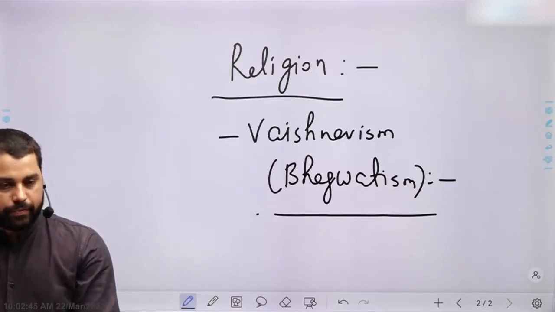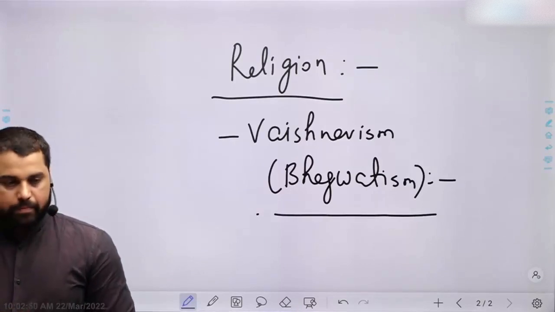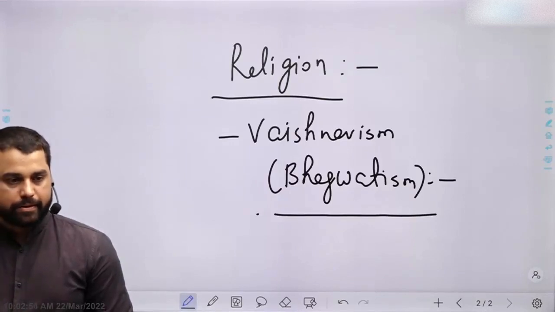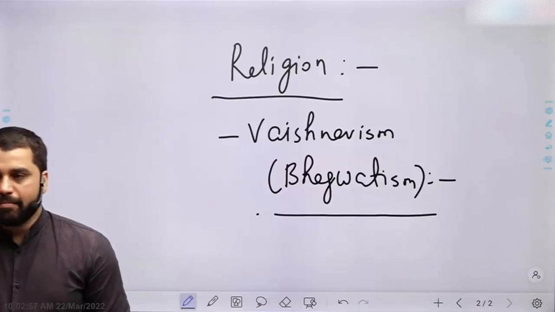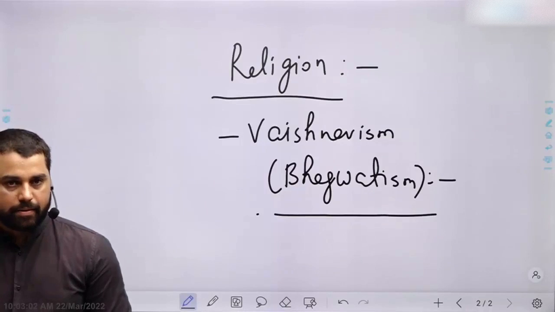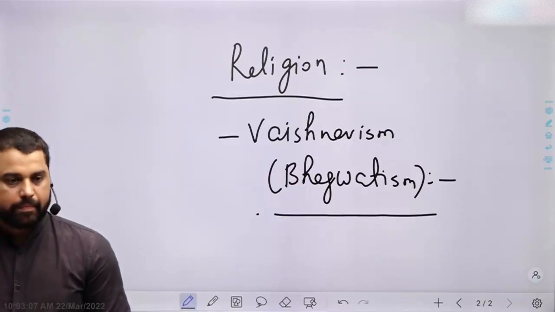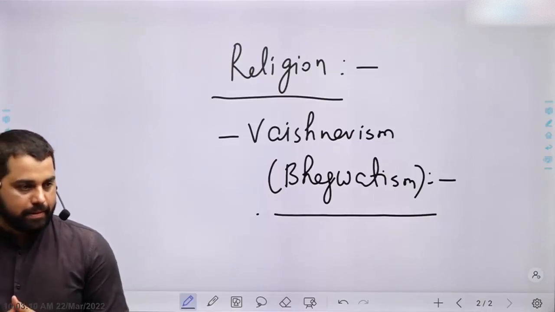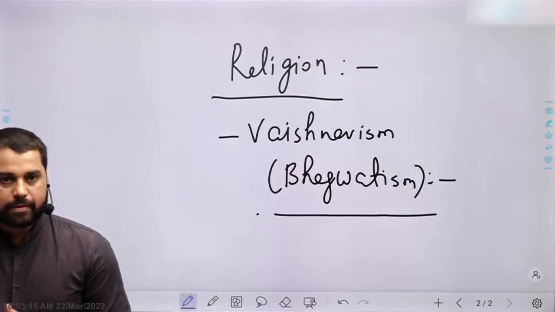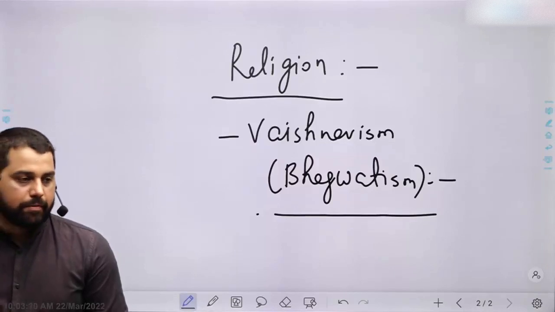Along with Vishnu, Brahma and Shiva emerged as the main gods. Idol worship in temples became a common phenomenon.